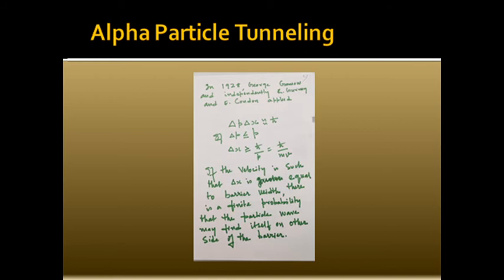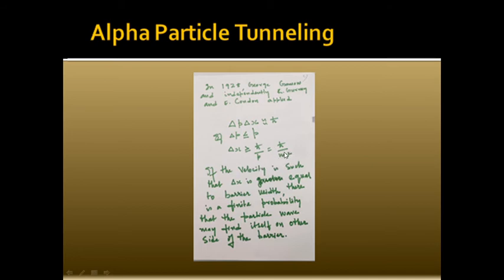Now, how can it tunnel through? This is your uncertainty principle, and let's presume that the uncertainty delta p is much smaller than p, which is definitely true. So delta x is going to be much greater than h cross upon p. Now this is equal to h cross upon mv.